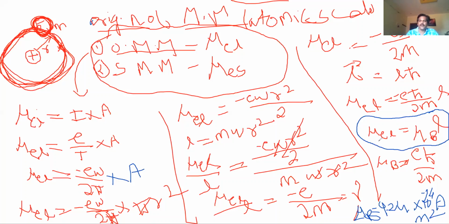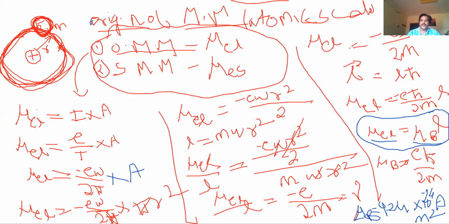So this is called orbital magnetic moment. The orbital magnetic moment is written as mu B into L. L is called the angular quantum number, and it takes values from 0 to n minus 1. The orbital magnetic moments are measured in Bohr magnetons, mu B. Mu B is called Bohr magneton.